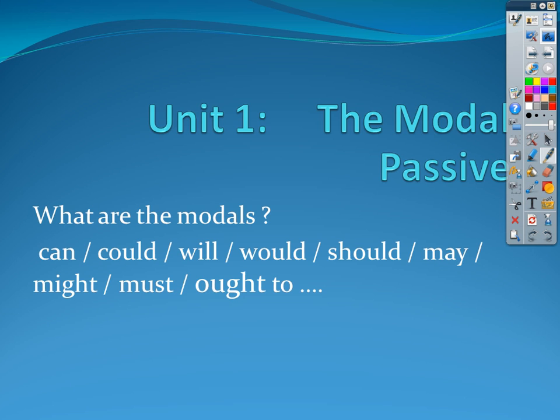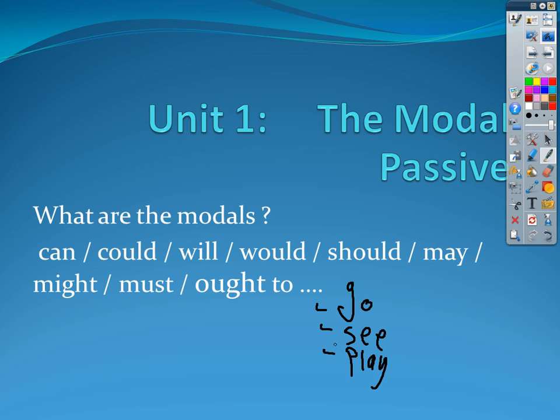So I can say go, see, play, any verb 1. I can go, I will go, I would see, I should go, I should play, I should see.